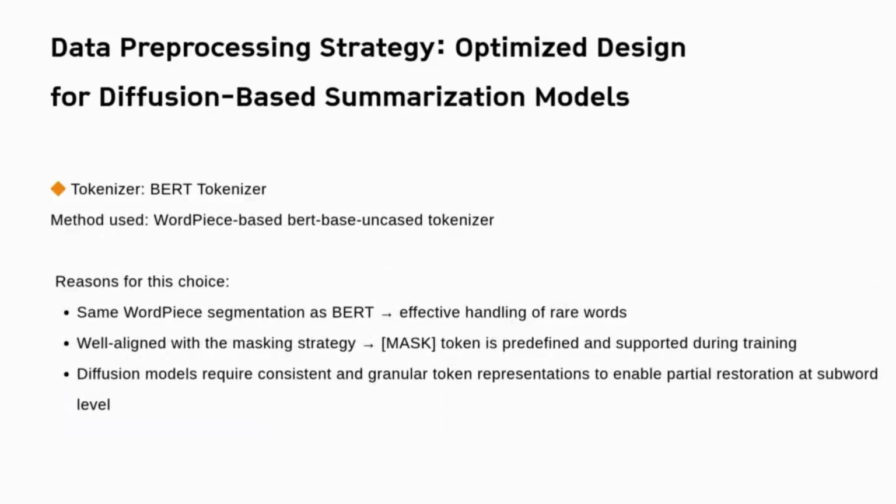Now let's move on to tokenization, a small detail but crucial for our setup. We chose the BERT WordPiece tokenizer because it fits our masking strategy well. It handles rare words using subword units and supports the mask token by default. More importantly, diffusion models rely on gradual restoration, so even masked subwords should remain learnable. WordPiece gives us the consistency, allowing the model to reconstruct meaningful text step by step.